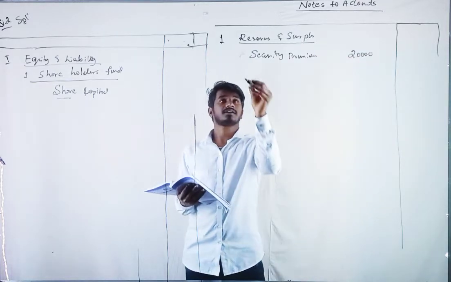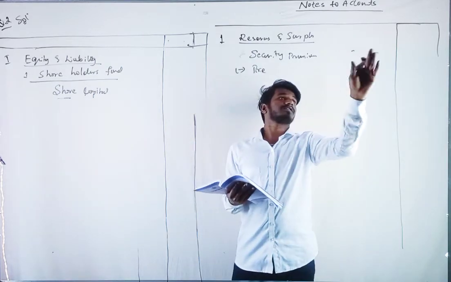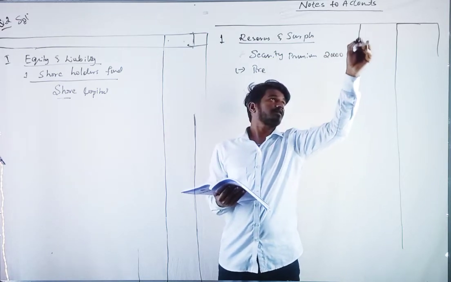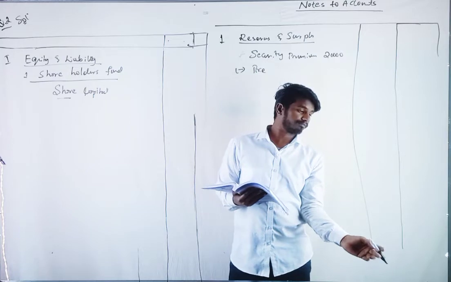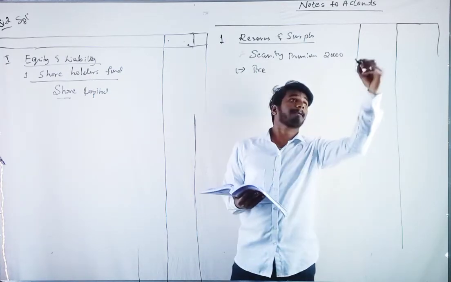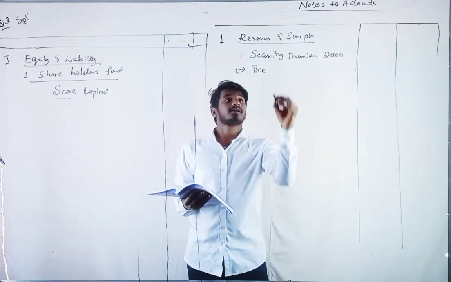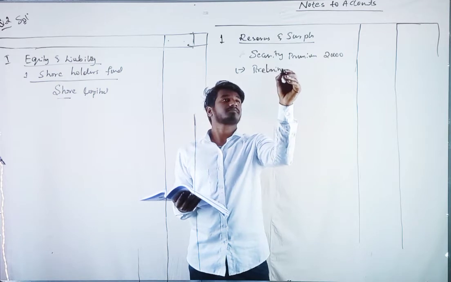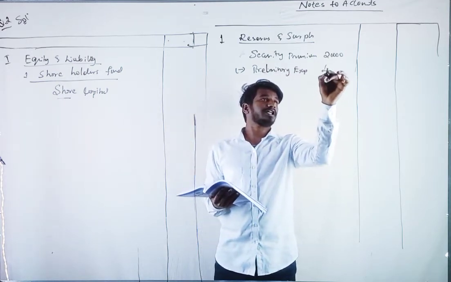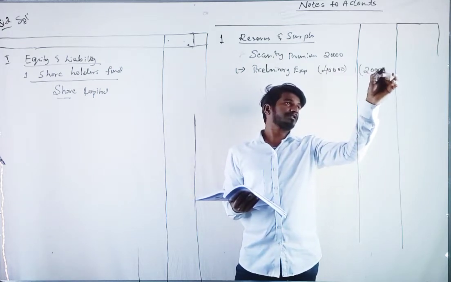And the next, less preliminary expenses. We should have a double column, 20,000. Here we have one more column. Preliminary expenses, how much have they given? 40,000 they have given. So 20,000 minus 20,000 in the outer column.